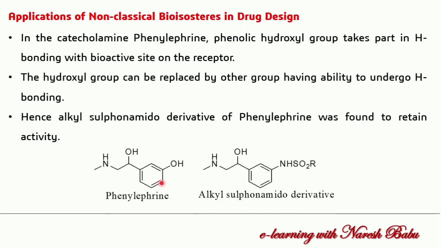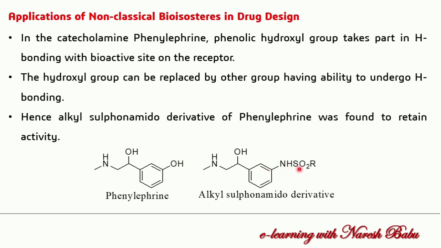You can see these two structures; you can understand from what I mentioned above. It is the phenylephrine structure. As we know, phenylephrine is a catecholamine, so this phenolic hydroxyl group is very essential for its biological activity. This OH acts as a hydrogen bond donor in the receptor. So if you are replacing this group, the moiety should contain this hydrogen donor property.